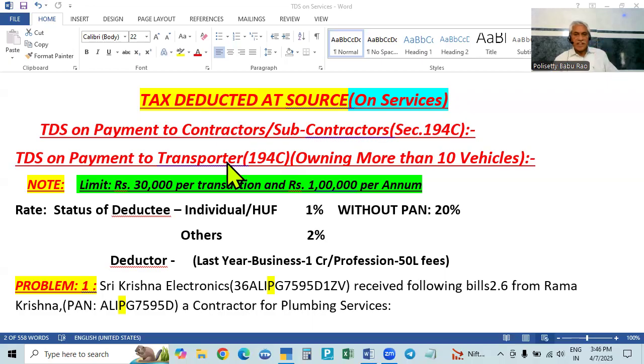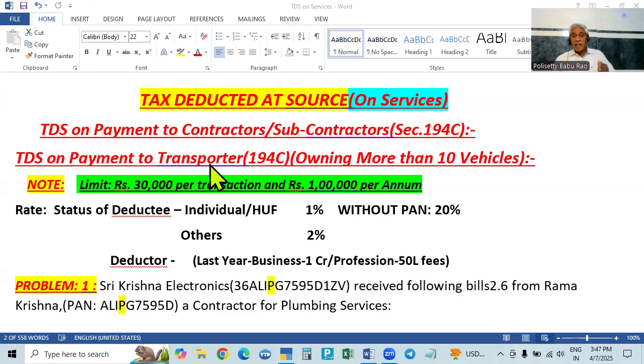But the difference is the transporter. It's a separate category. All contractors are separate, and transport is a separate contract category. So that category we have to mention. It is a separate category. We have to mention the nature of payment when you are creating it. So for the transporter category, you have to set it to yes.